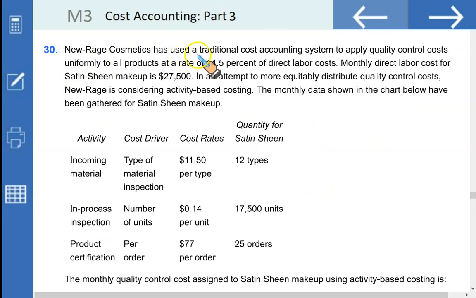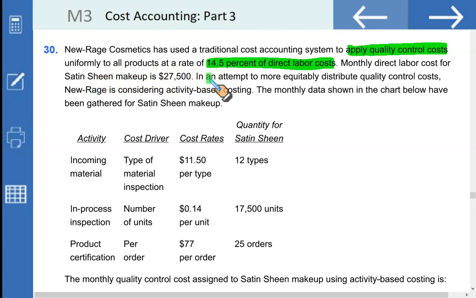New Rage Cosmetics has used a traditional cost accounting system to apply quality control cost uniformly to all products at a rate of 14.5% of direct labor cost. This is how they have been applying the quality control cost historically under the traditional system. Monthly direct labor cost for satin sheen makeup is $27,500.